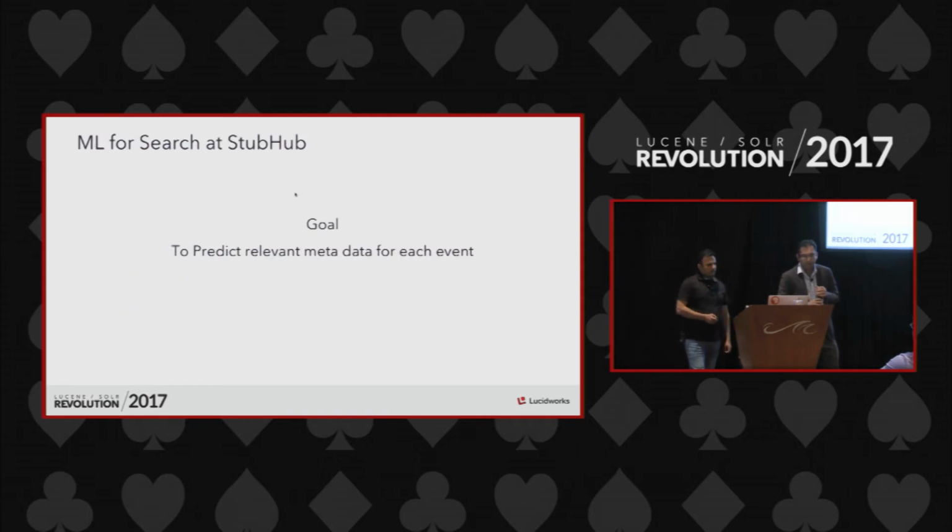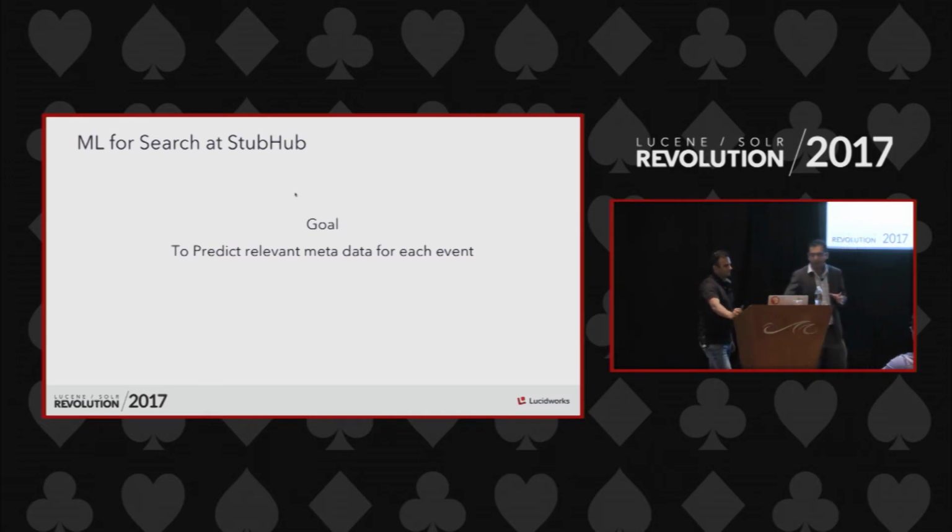So now, machine learning at StubHub. How do we use machine learning? For one, I would like to point out that this is a proof of concept that we have built. It isn't in production live just yet. The goal with machine learning is to predict the metadata associated with each of the events.